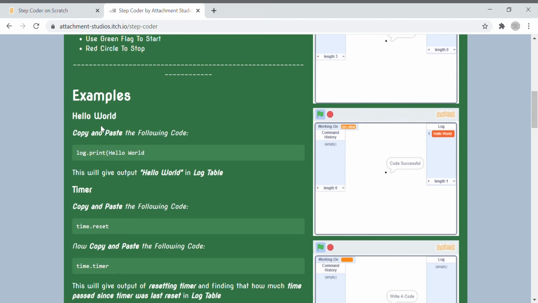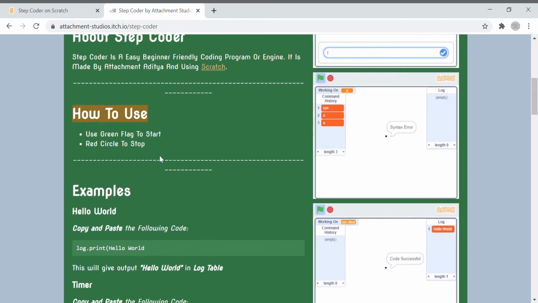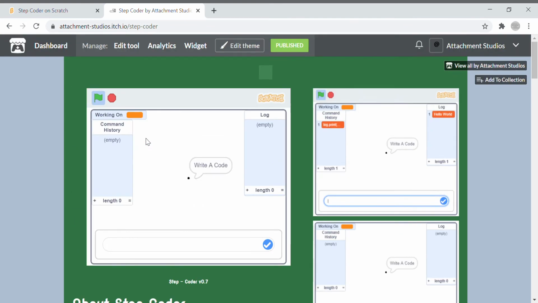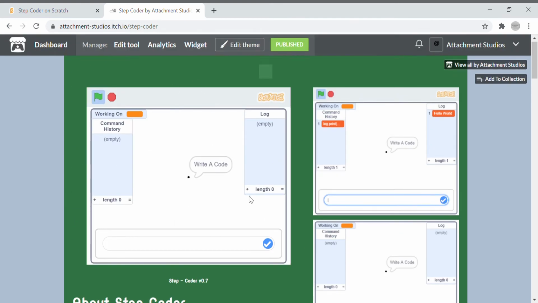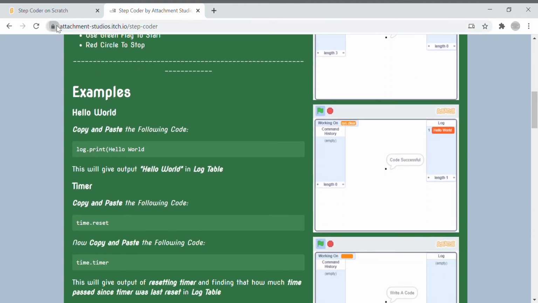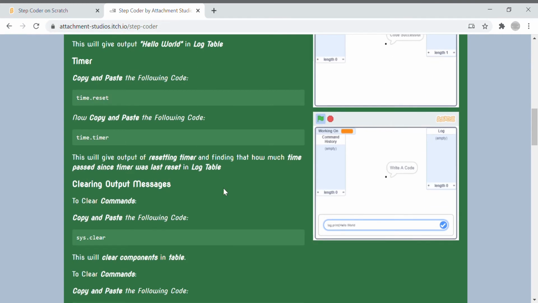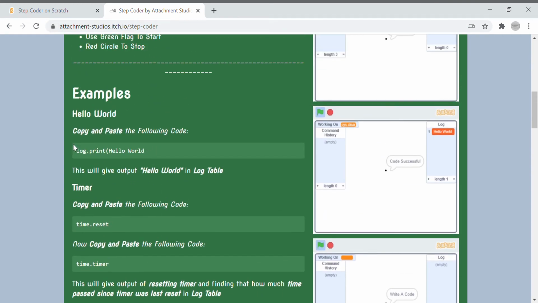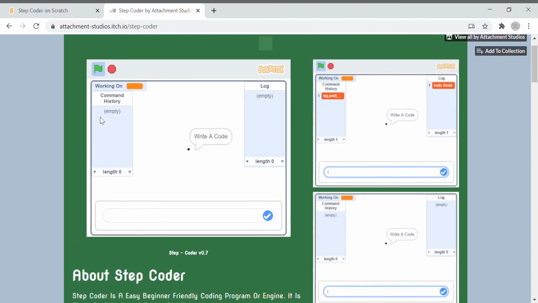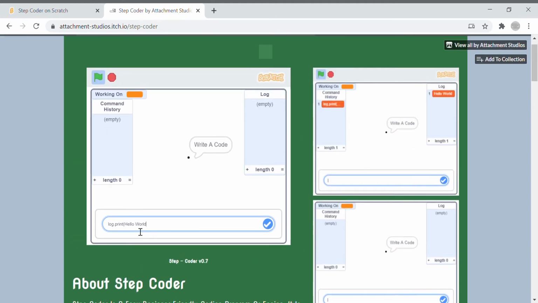Now, beneath this how to use, you will see examples. So you must have guessed that it's made by me only, Step Coder. Yes, it's made by me and available on this site, and it's not necessary to show all those things. But still, you have some examples. You can copy that and let's try if it works, because in this update some major bugs have been added.